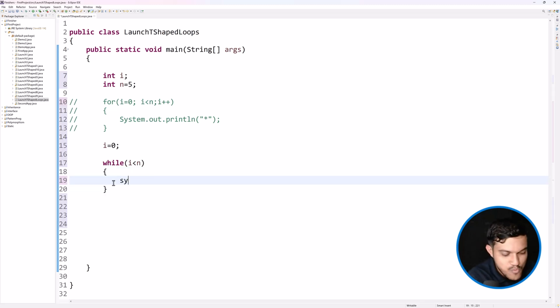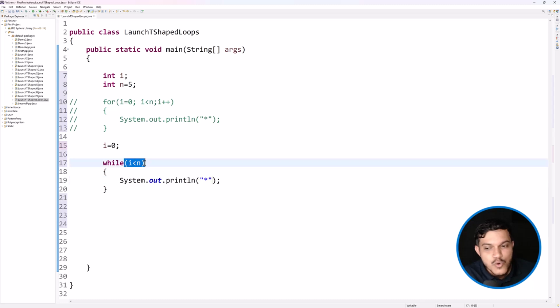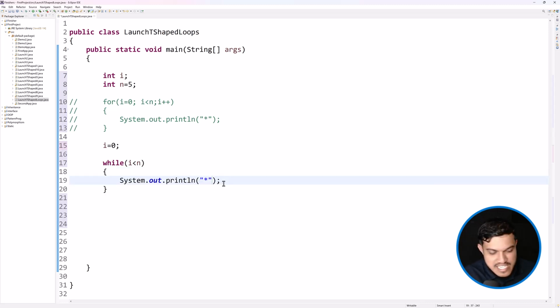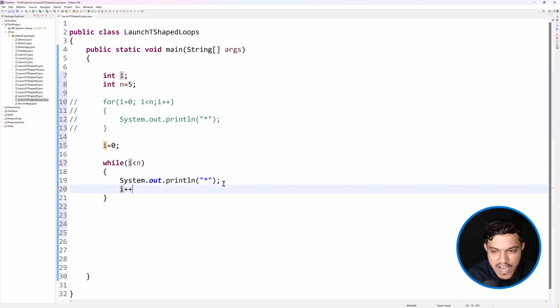For an instance, I want to print 5 stars. It could be anything, right? I will print 5 stars. Please print this 5 stars while this condition is true. While, in simplified English, you can say as long as this condition is true, please repeat this activity. Fine. Now maybe after printing star, I want to increment i value.